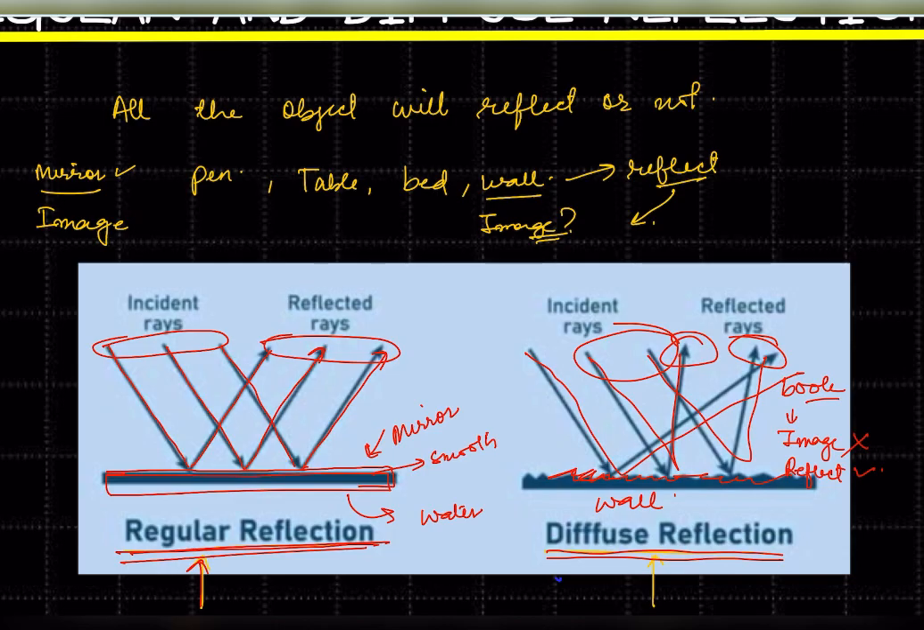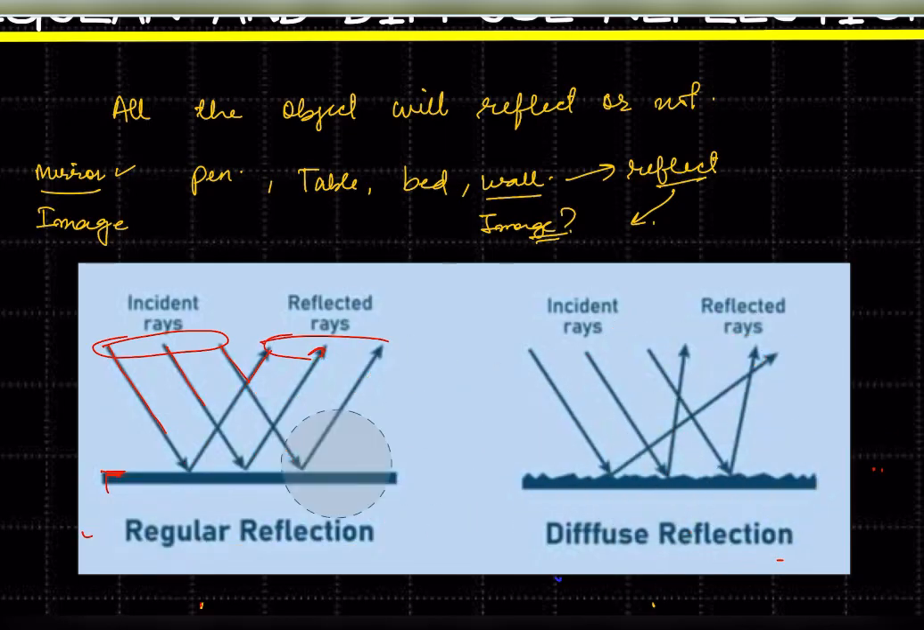Yes, everything around you will reflect. If it reflects, then why, like in a mirror you can see the image, in water you can see the image, but why don't you see the image in the wall? Because one is regular reflection, where the surface is very smooth like water and mirror, but walls don't have a very smooth surface. This is called diffuse reflection. Because of that you don't see the image, but reflection will be happening there. I hope you understood this one.